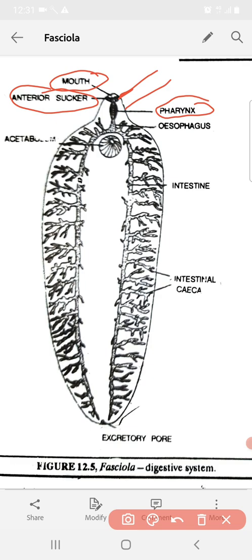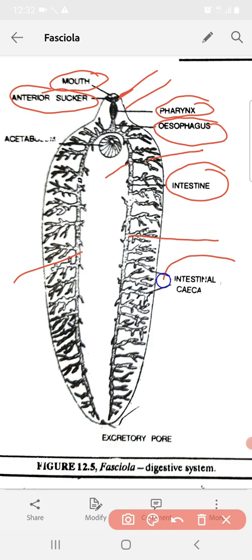The pharynx opens into a small, narrow, thin-walled tube which is called the esophagus. This esophagus further enters into the intestine. Intestine has two main limbs, left and right limb. These limbs extend till the posterior end of the body, and throughout these intestinal limbs, they give off external and internal cecae.